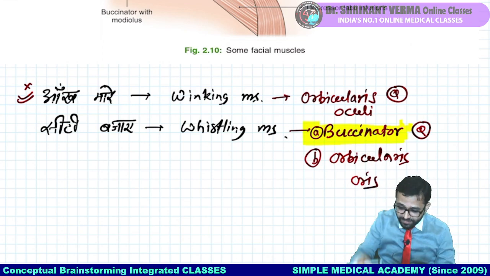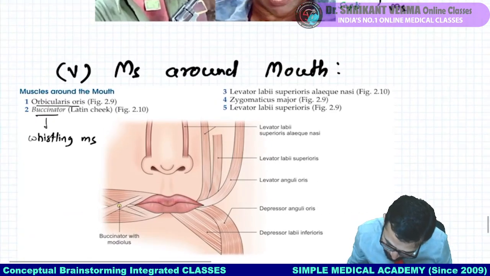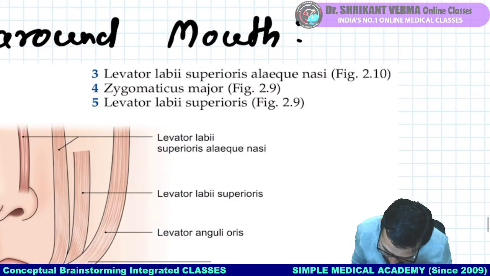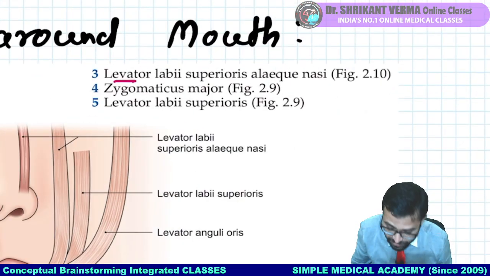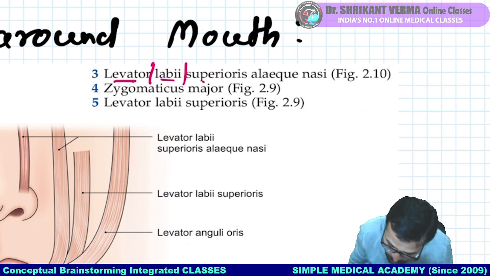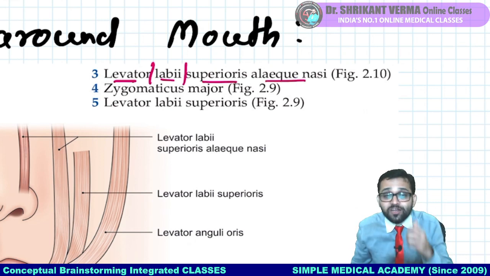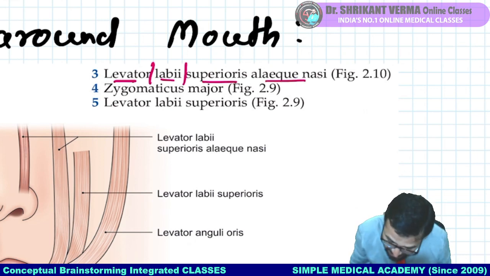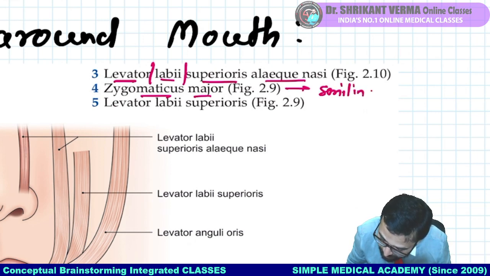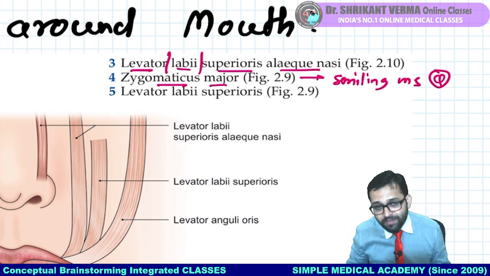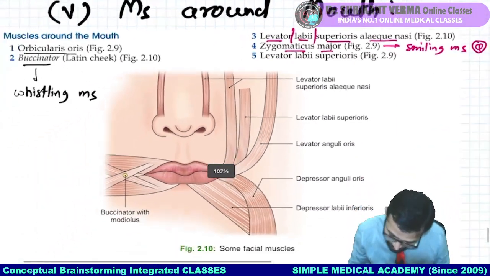Okay, fine. Now see here, our other muscles I told you, levator, because it will elevate. Levator labii superioris alaeque nasi, passing from the ala of the nose, that's why alaeque nasi. There is a zygomaticus major, remember it is a smiling muscle, MCQ, and also there is a zygomaticus minor which is not shown here.